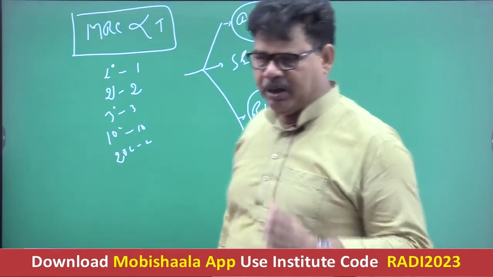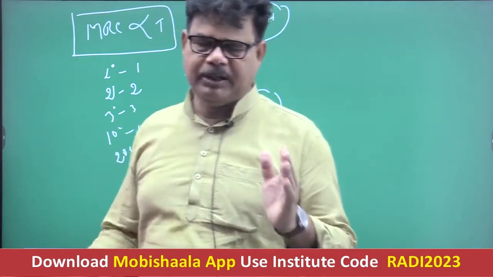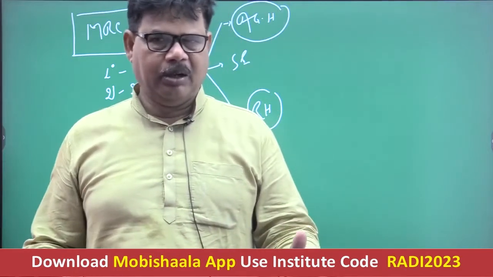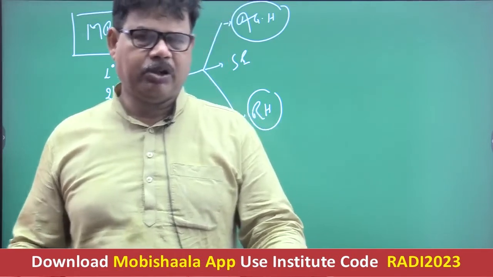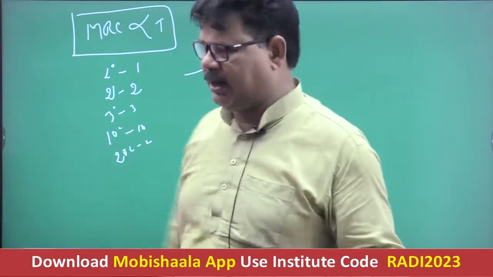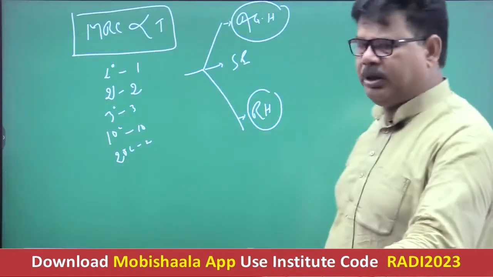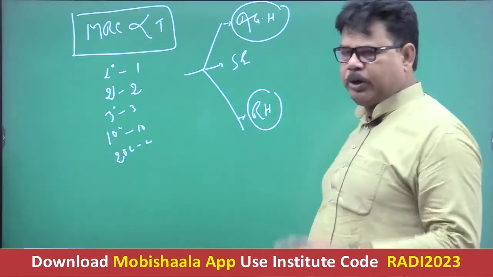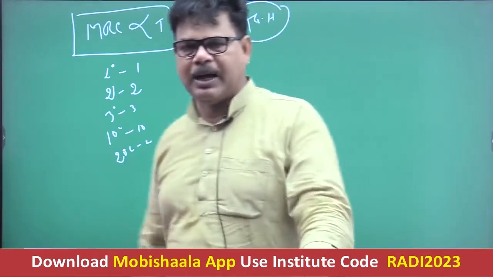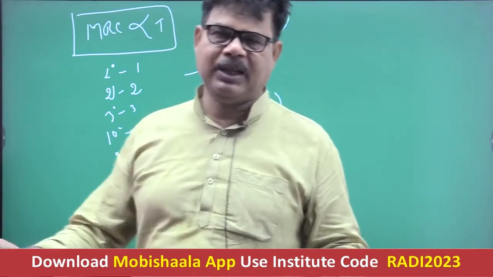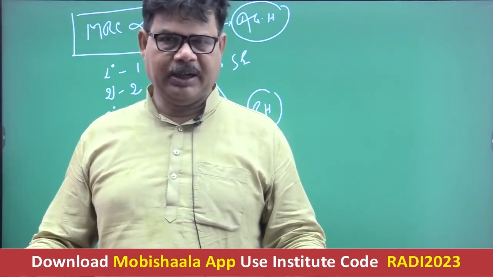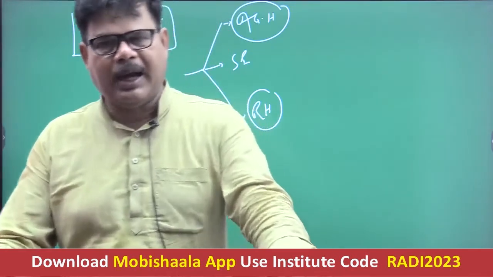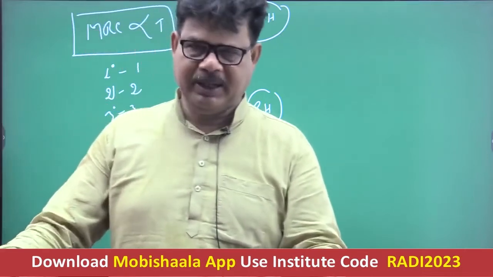Now, one should clarify the meaning of absolute humidity and the basic concept of relative humidity. As far as absolute humidity is concerned, it is defined as the actual amount of water present in the air. What is absolute humidity? It is defined as the actual amount of water present in the air.